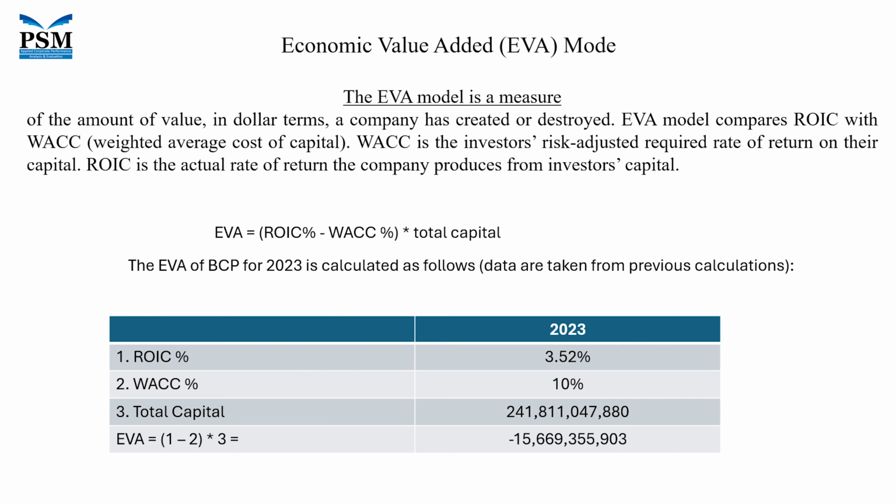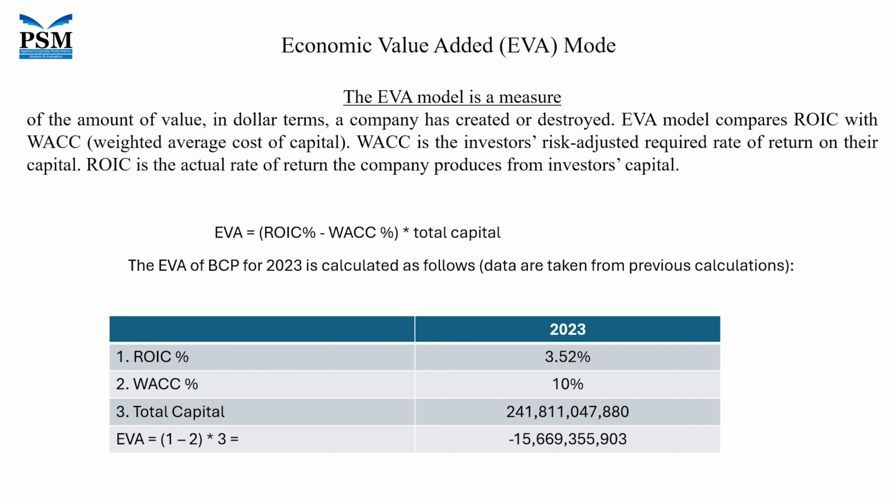EVA is a measure of how much value in dollar terms the company has created or destroyed. The EVA model involves comparing the return on invested capital to the cost of capital, or WACC, which stands for weighted average cost of capital.